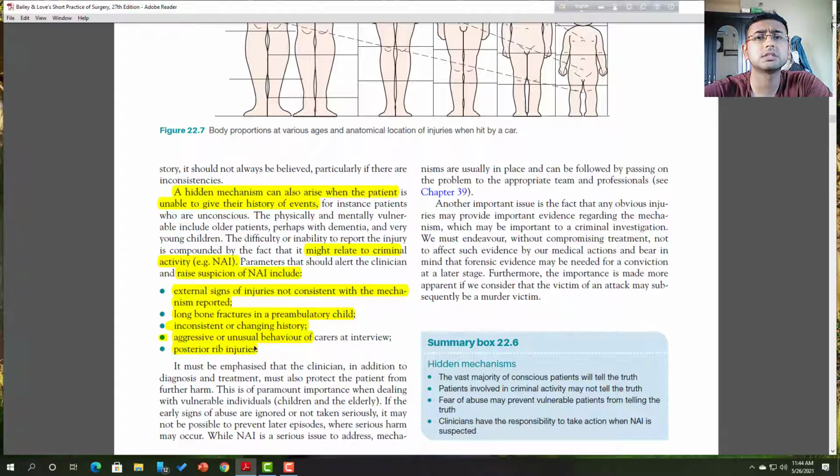Now the posterior rib fracture. A posterior rib fracture is uncommon because lateral and anterior rib fractures are common. So when a patient has a posterior rib fracture but the trauma came from the anterior side, it is an inconsistent concept. And there may be aggressive or unusual behavior during the interview. The patient becomes agitated, and most of the information he gives to the investigating officer is a lie.